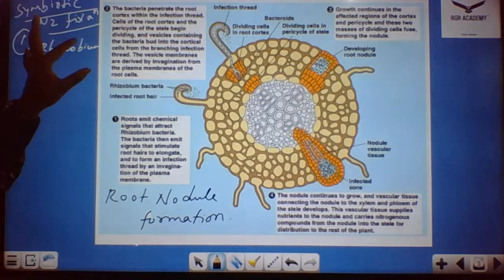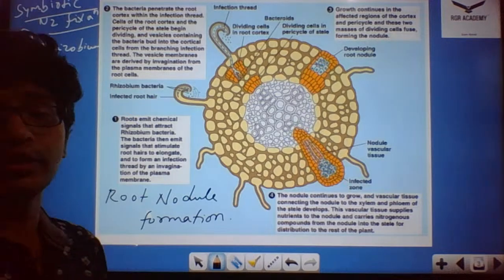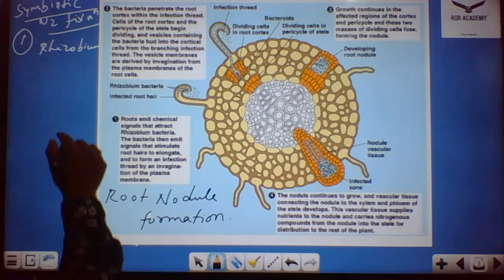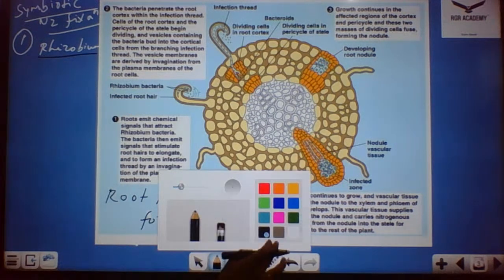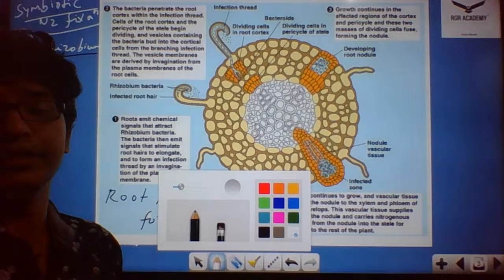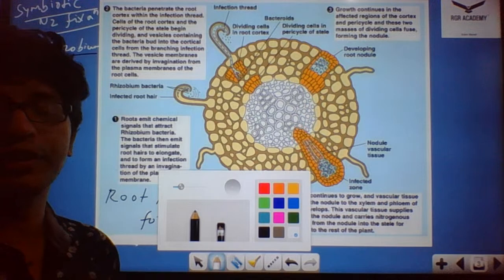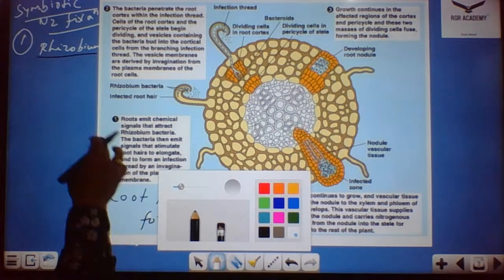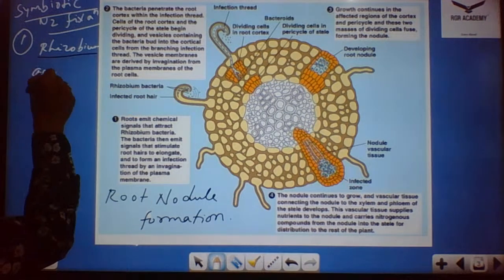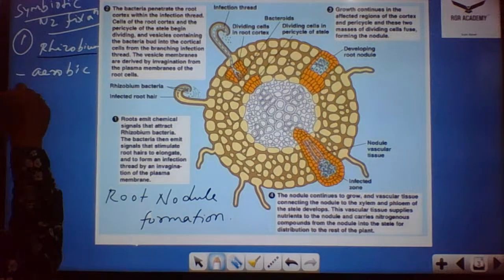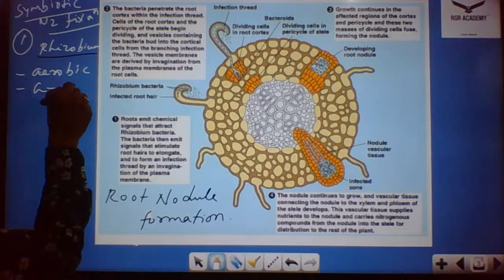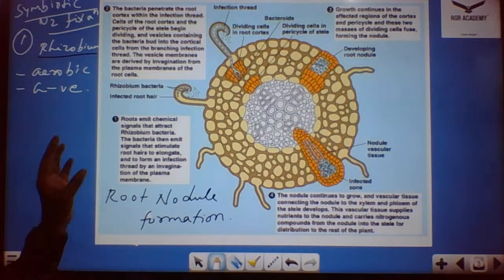Can someone tell me, Rhizobium is of course symbiotic. Now, is Rhizobium aerobic or anaerobic? Is Rhizobium gram positive or gram negative? If you perform gram staining for Rhizobium, how does it look, purple or pink? Rhizobium is aerobic in nature. When you do the gram staining, it looks gram negative.